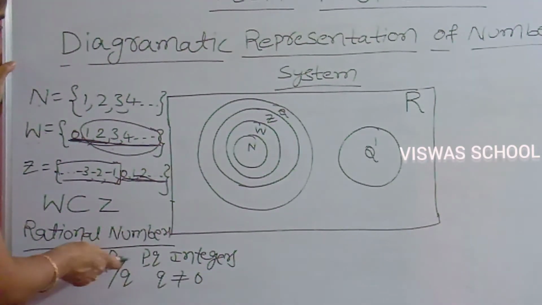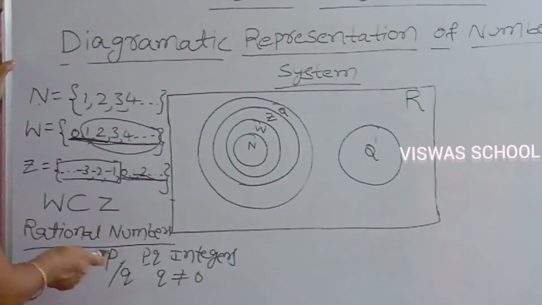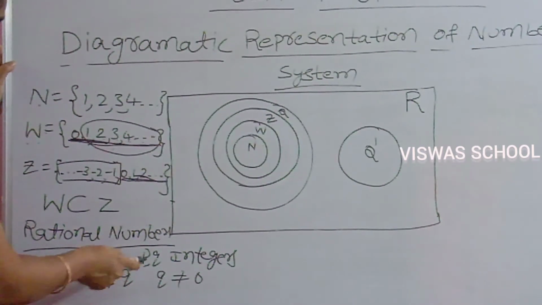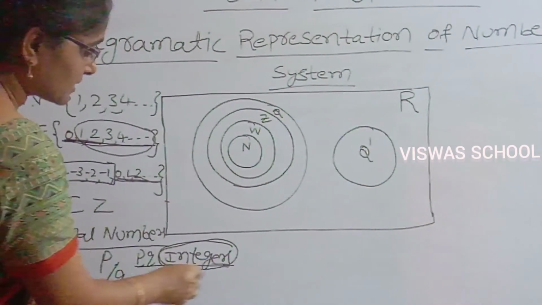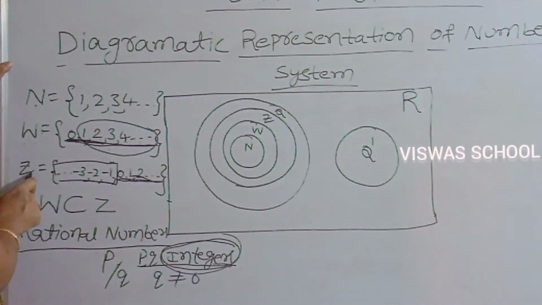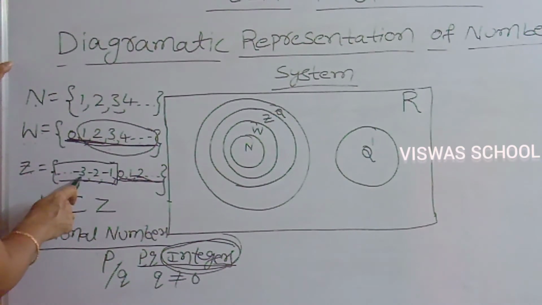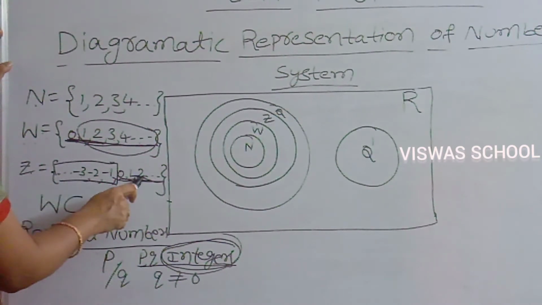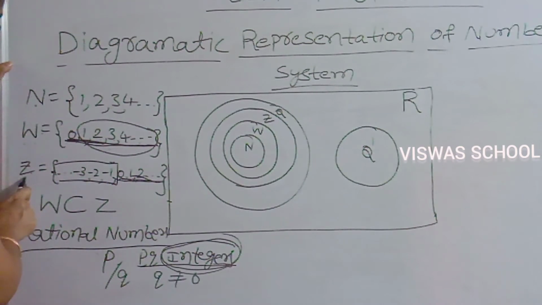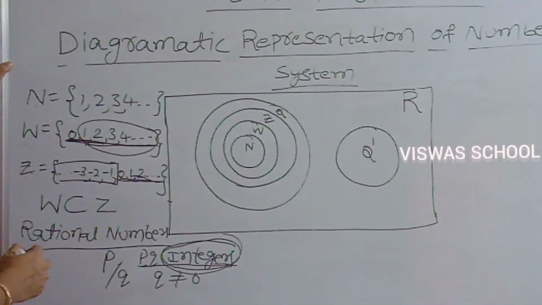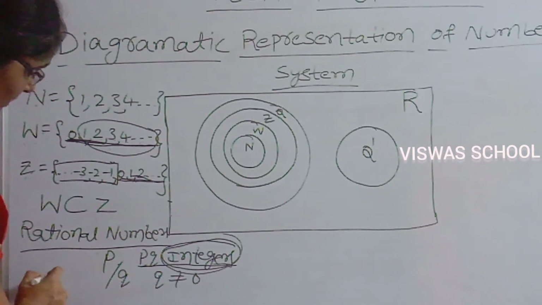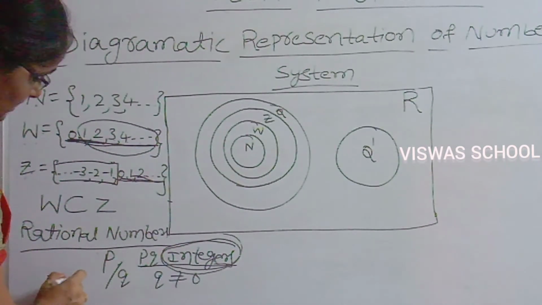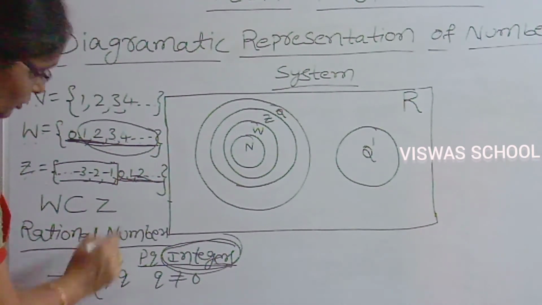Once you see here, the numbers which are expressed in the form p by q, where p and q are integers. Integers means the combination of negative and positive numbers along with 0 are called integers. That's why here integers is a subset of rational numbers. That is, Z is a subset of Q.